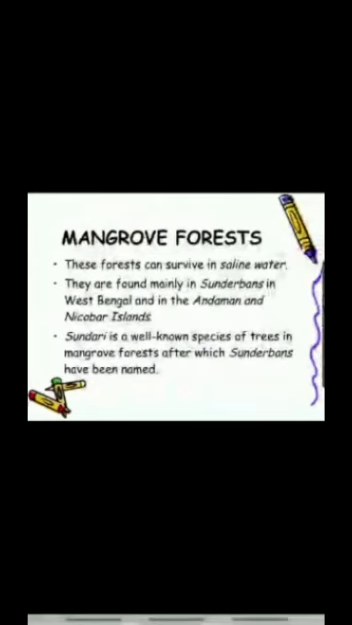So next is the mangrove forest or the tidal forests. They are basically grown in saline water, that means the water that is salty. They are found mainly in the delta regions of big rivers like Ganga, Mahanadi, and Godavari. The most famous mangrove forests are the Sundarbans in West Bengal and in the Andaman and Nicobar Islands.